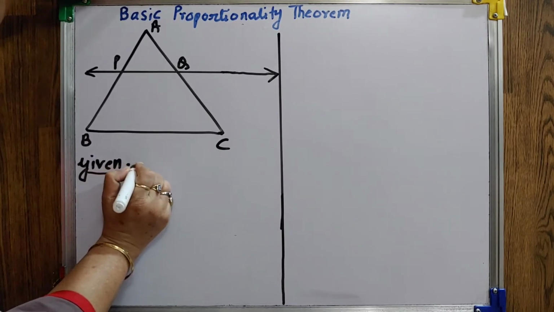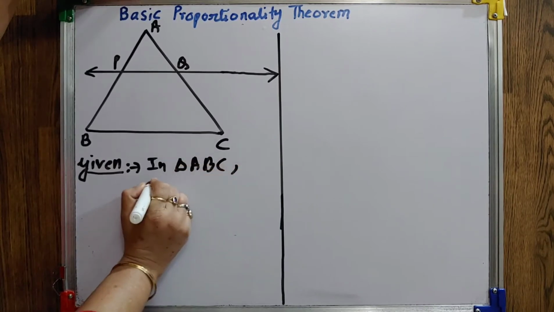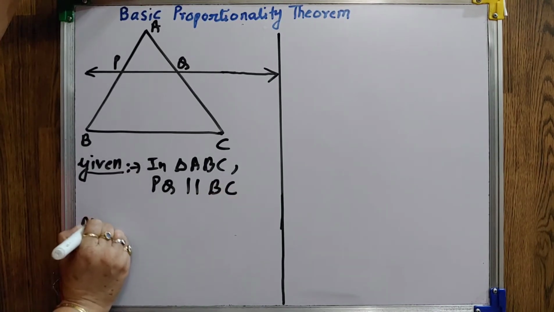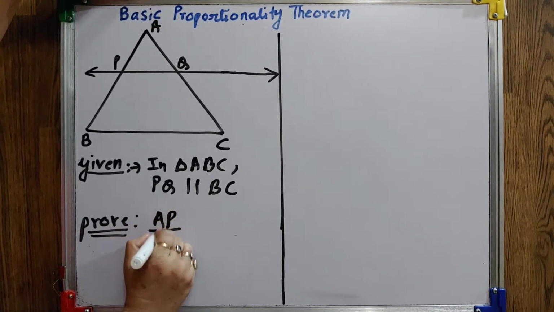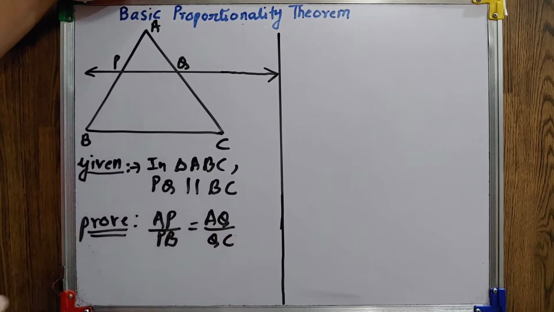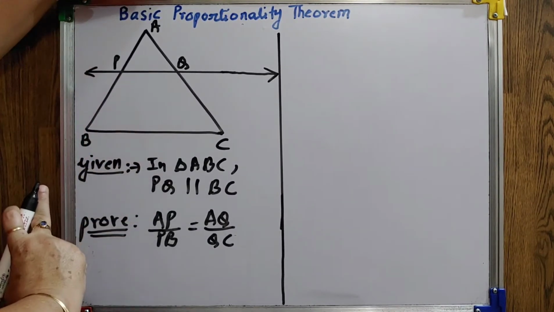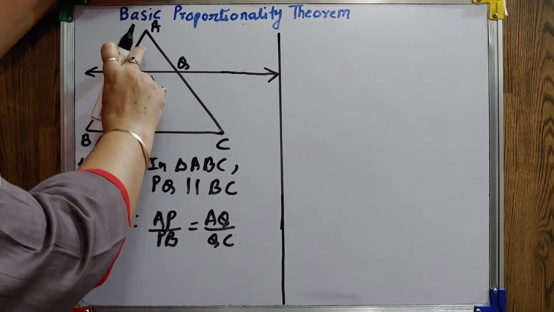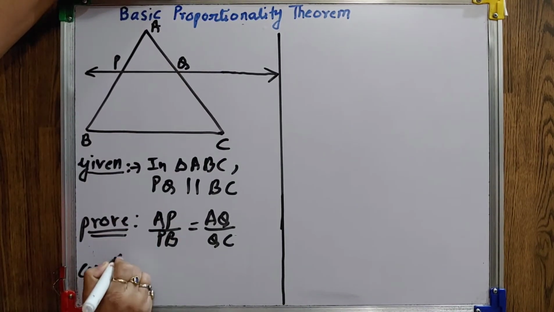What is given here? That in triangle ABC, PQ is parallel to BC. Based on that, you have to prove that AP upon PB is equal to AQ upon QC. Now, for your 2021 board exam, the first exercise is omitted. So, in the textbook, the proof is given based on that exercise. But here we will deal with a different method. For that, we require a construction.